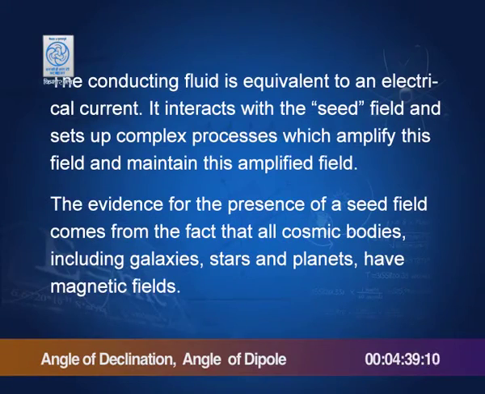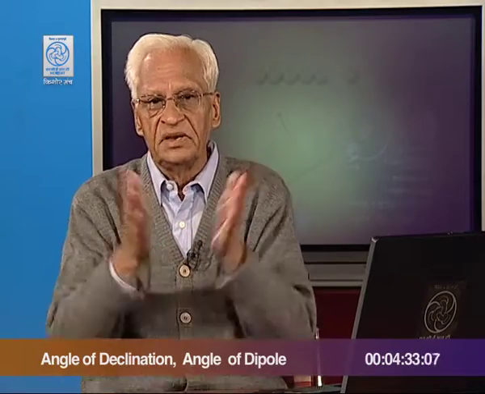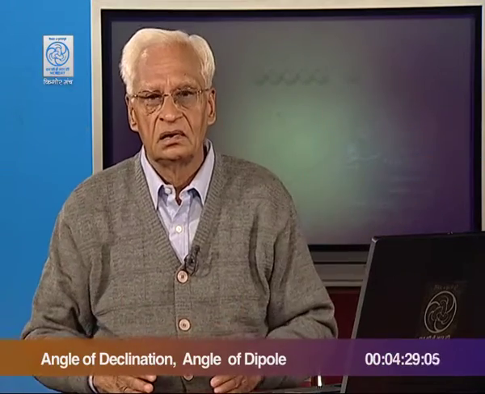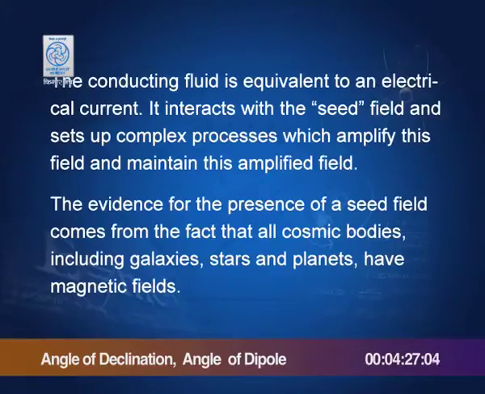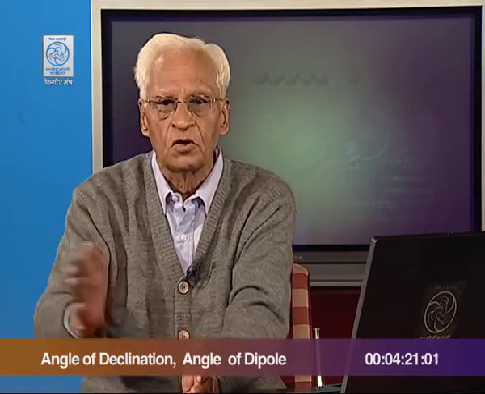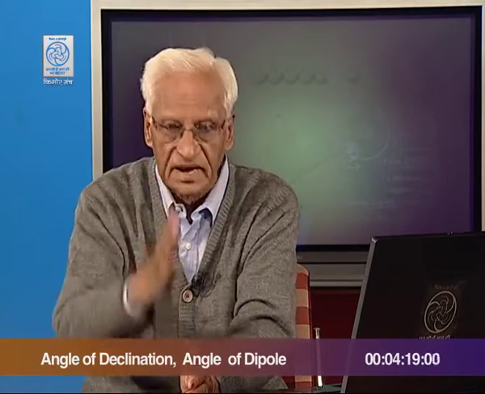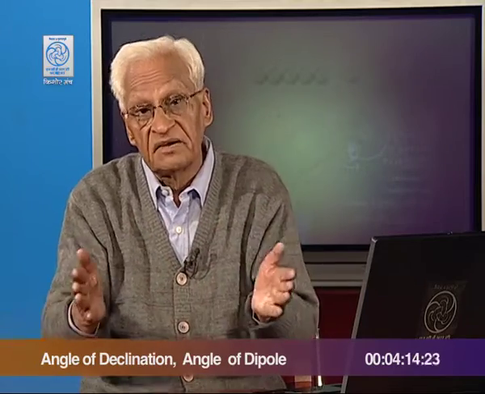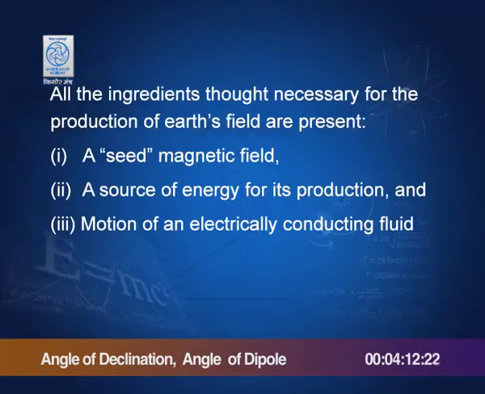The evidence of the presence of a seed field comes from the fact that all cosmic bodies, maybe a planet, maybe a star, maybe a galaxy, maybe anything, all celestial bodies have a magnetic field, whether weak or strong, that is a different matter, but they must have a magnetic field. Therefore, the earth must have a seed field to begin with.